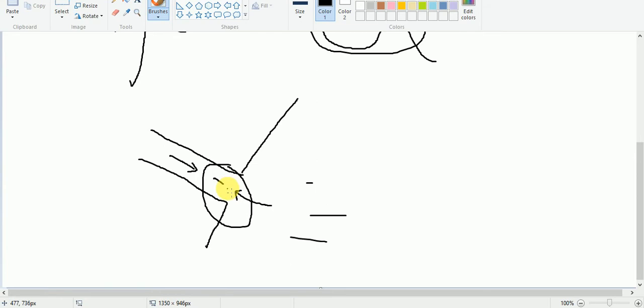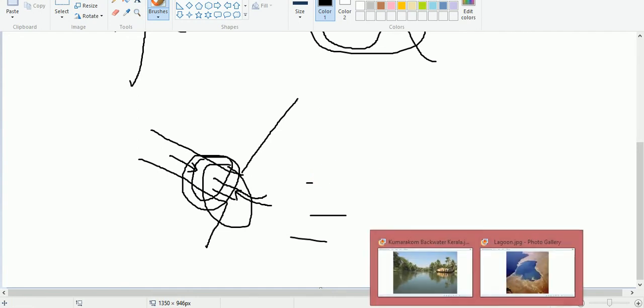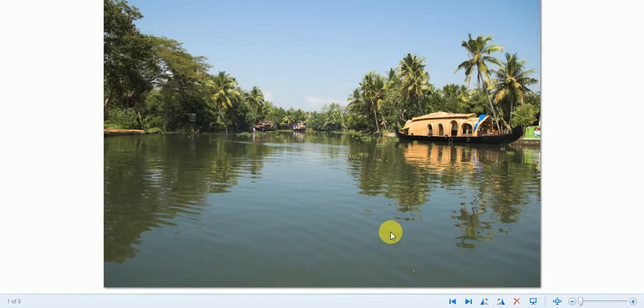Instead of the water flowing down the river, there may be tidal activity. There may be a backup of water, storing of water here in the mouth area of the river, and this is what we call backwater. Just one photograph: this is an example of backwater in Kerala.